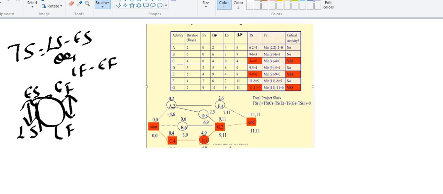Okay, see here, 4 minus 0. So what is the float for that? 4, or 6 minus 2, 4. Same for both. See here, correct, for this F activity. Come to this B activity. What is the total slack? 3 minus 0, 3, or 9 minus 6, 3. See that? Correct.